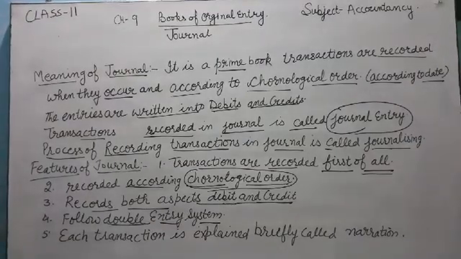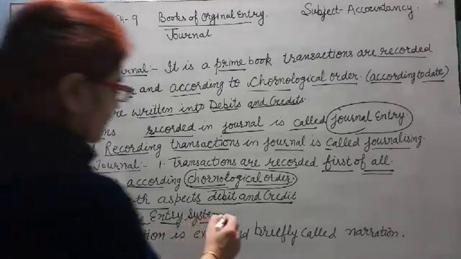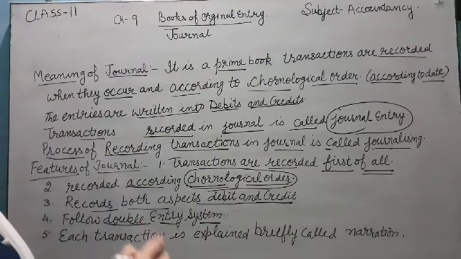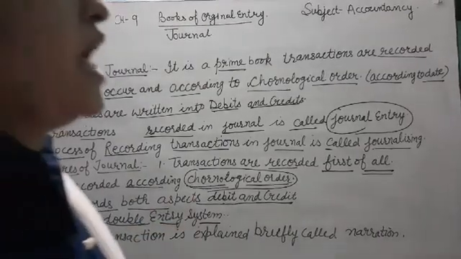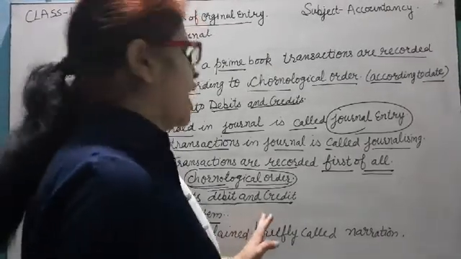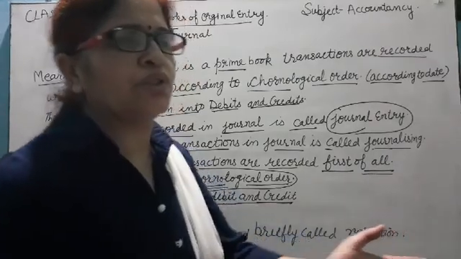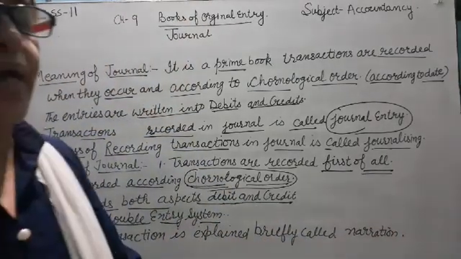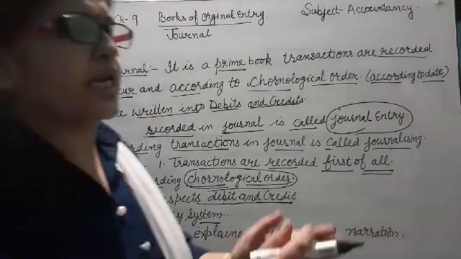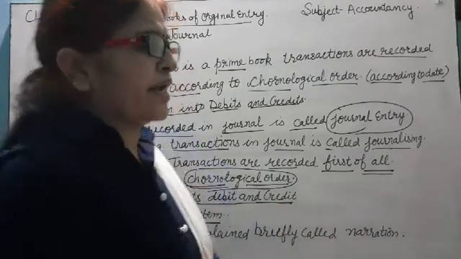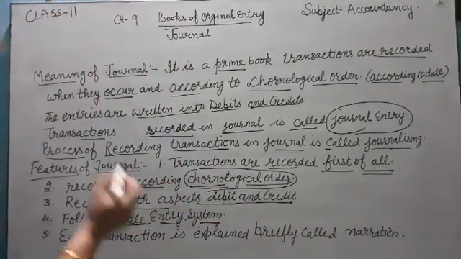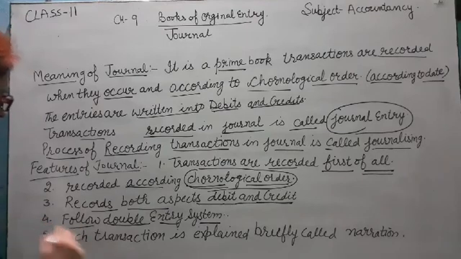Journal follows the double entry system, and in double entry system you studied that each and every business transaction affects at least two accounts in opposite directions. One may be an increase and the other a decrease, both in opposite directions.